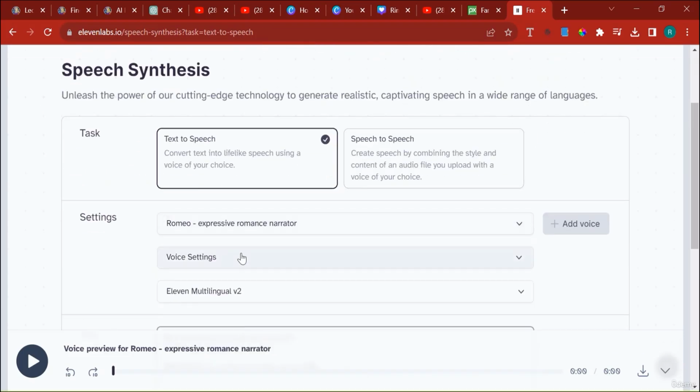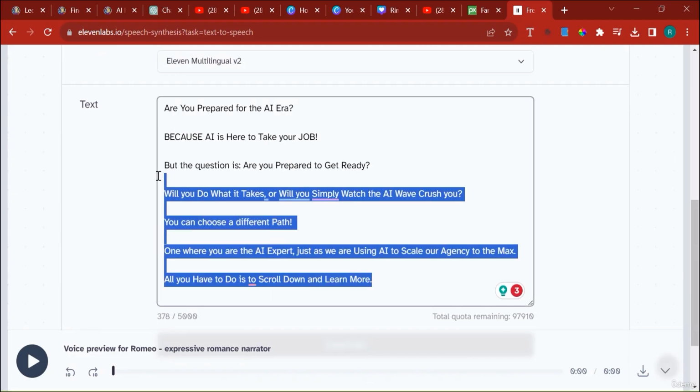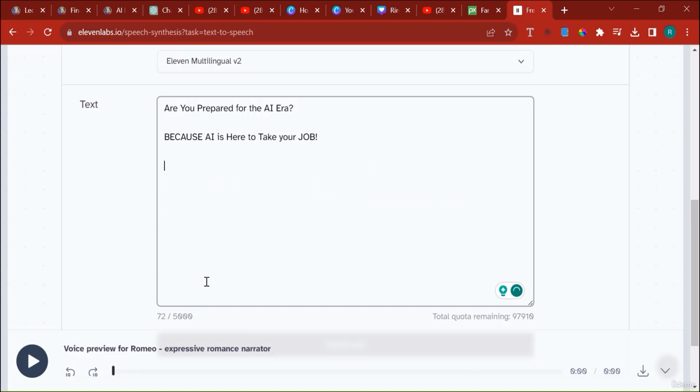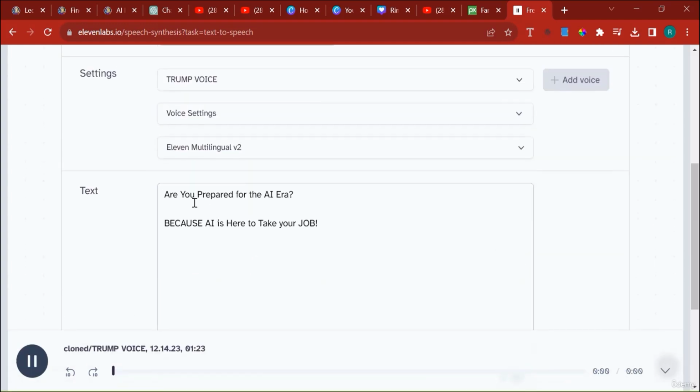So if I scroll, Trump voice, and here I have this script that says, hey, are you prepared and whatnot. I'm just going to remove part of it, and then I'm going to click on generate. And in this case, it's going to generate Donald Trump saying, are you prepared for the AI era? Because AI is here to take your job.